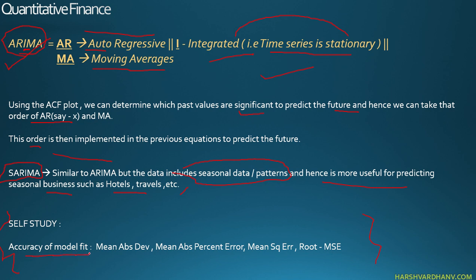Any model has to be tested for its accuracy, right? How accurate is this model? There are four values that tell us the accuracy of this model, and this is a self-study for you guys. That is mean absolute deviation, which is how much it is deviating from the actual value when we do the variance analysis, mean absolute percentage error, mean squared error, and root of mean squared error. These are the four variables that tell us how well the model fits for the regression, or the artificial intelligence or machine learning, whatever you call it. It's more from a prediction of the future.